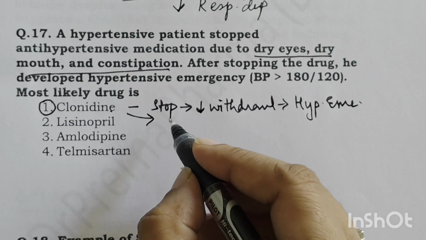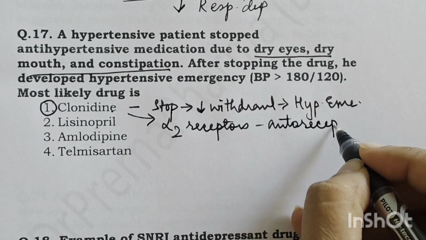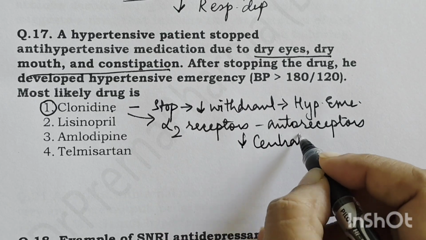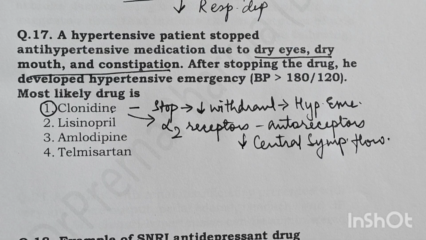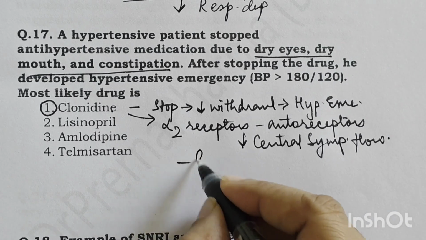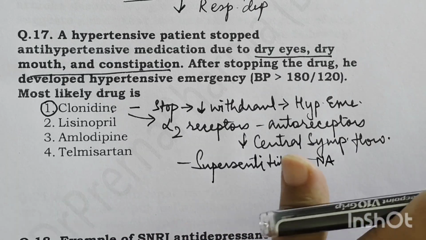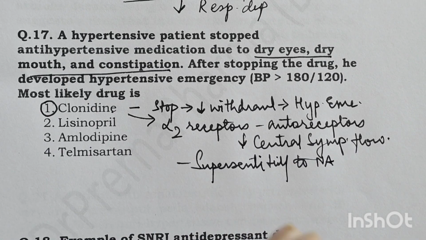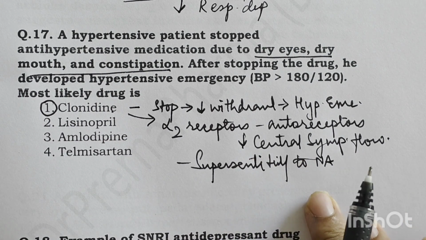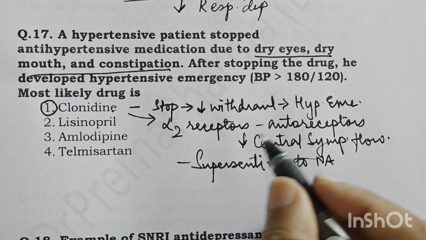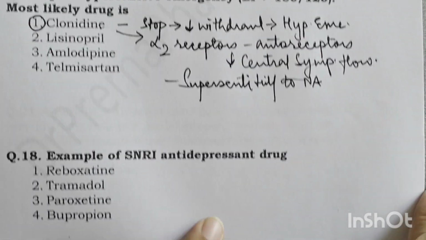Okay. Now, how does clonidine act? It acts on alpha-2 receptors. And alpha-2 receptors are basically autoreceptors. By autoreceptors, we mean that they basically decrease the central sympathetic outflow. And that is their mechanism of reducing the blood pressure. Now, when you stop clonidine abruptly, it will lead to a rebound increase in blood pressure. Why? Because supersensitivity to noradrenaline has developed, because we have suppressed the central sympathetic outflow for such a long time that the other receptors all over the body become very supersensitive. So removal of this inhibition will result in high blood pressure, causing an emergency. Now, dry eyes, dry mouth, constipation are side effects of clonidine. So clonidine withdrawal will result in this kind of hypertension.